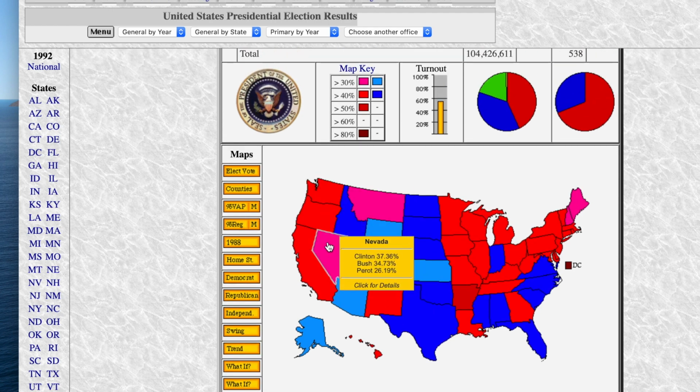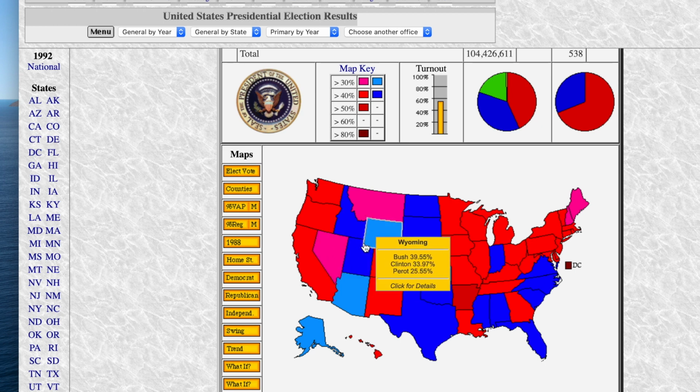And I want to show you guys, this is one of Perot's stronger states, one of these out west states, also more sparsely populated. He got 26%. Say he takes 5% from Bush and 5% from Clinton, that boosts him to 36. And if you take away 5 points from Clinton and Bush, that gets them below 36. So I think he would have taken a state like Nevada.